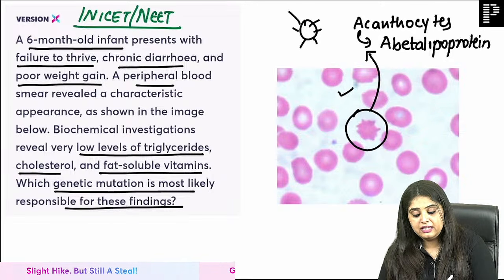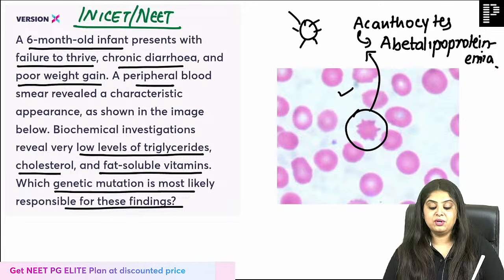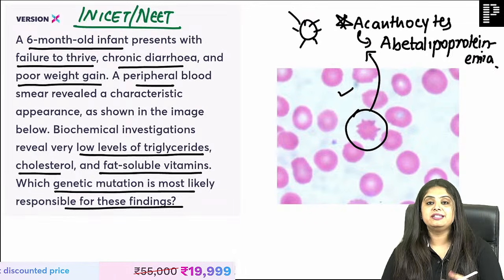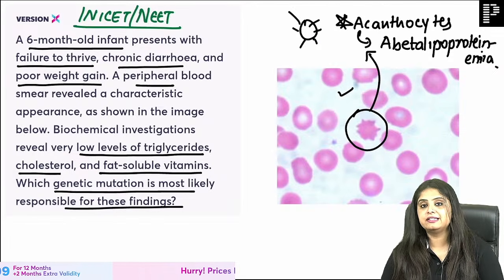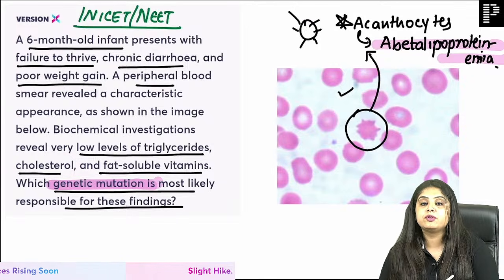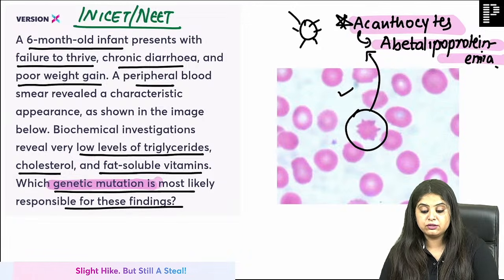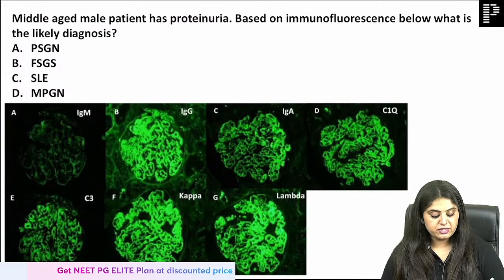I can even tell you, and many of you have told me the correct gene mutation, but I'm not telling you because I have to teach you RBC tomorrow and these cells tomorrow. If I tell you today, you will read, forget, and then not come back with the answer tomorrow. You will have to come back with the genetic mutation of abetalipoproteinemia tomorrow, and I will teach you acanthocytes again. I'm leaving it open ended. Okay. Coming on to the next question.